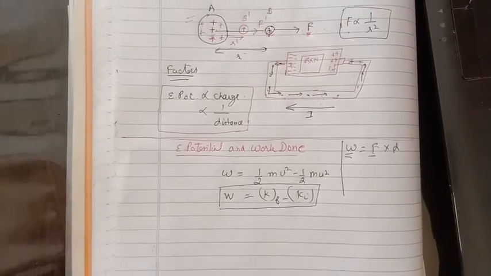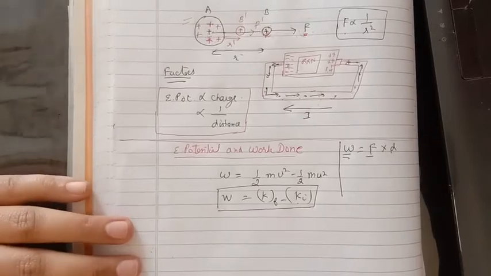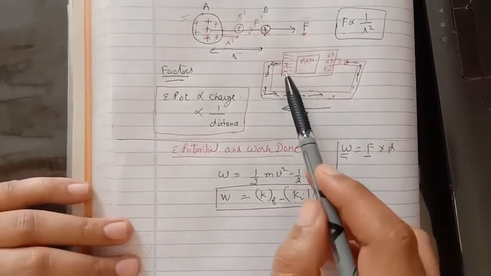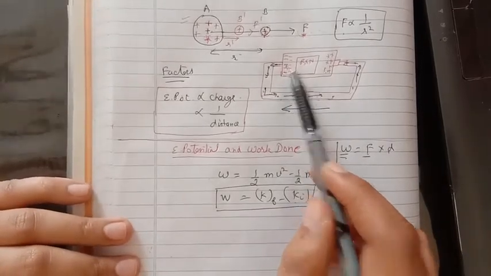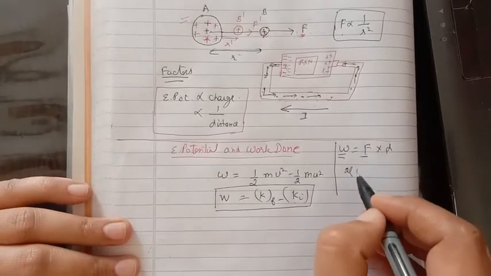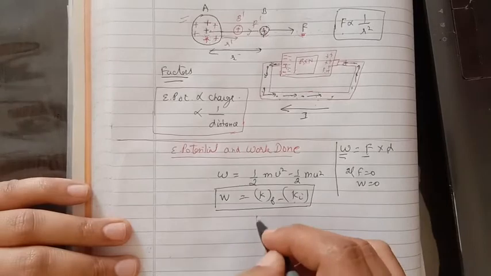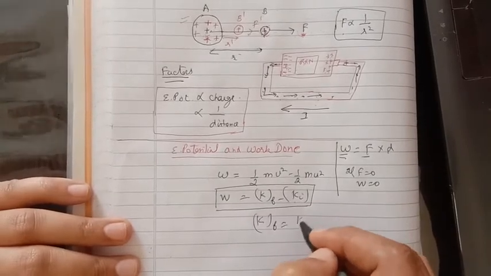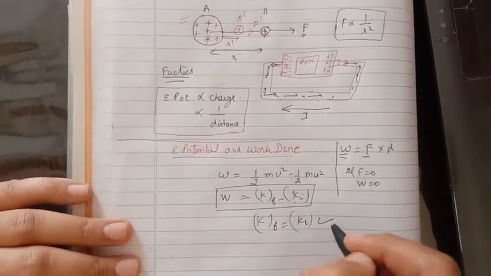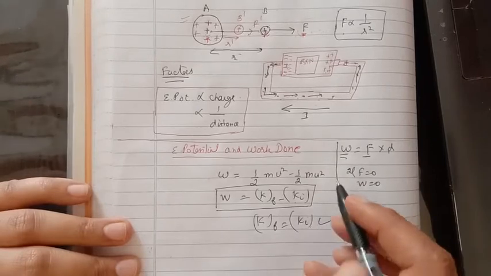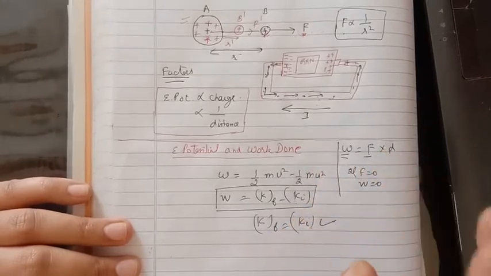So in this case, we observe that if the battery is not able to apply the force, if charges are not able to apply the force, so if F is equal to 0, then work done will also be equal to 0. In that case, there will be no change in the kinetic energy. If there is no change in the kinetic energy, then current would also be equal to 0.